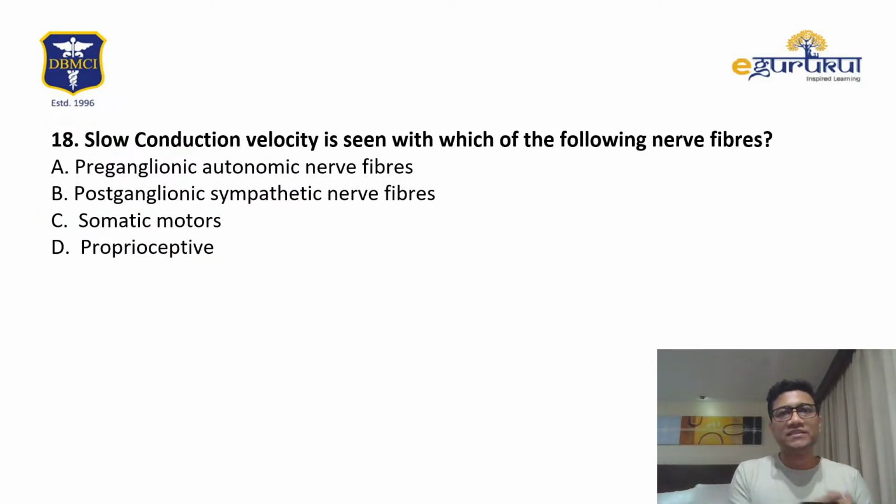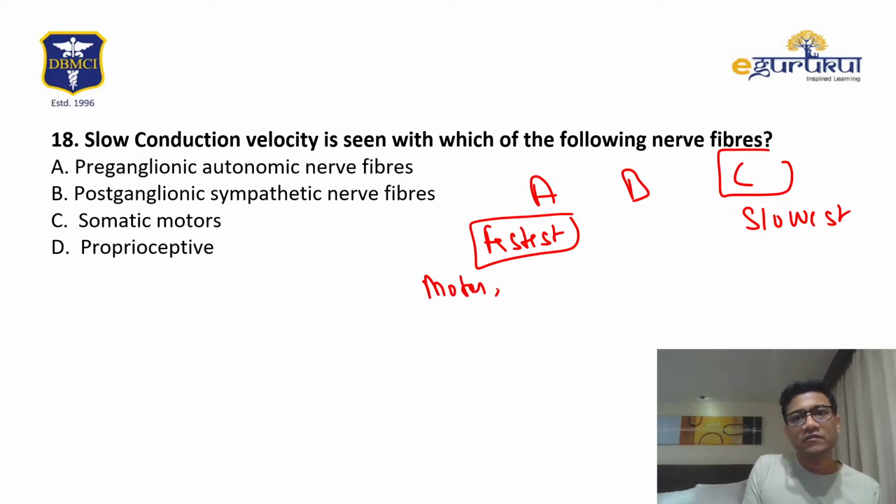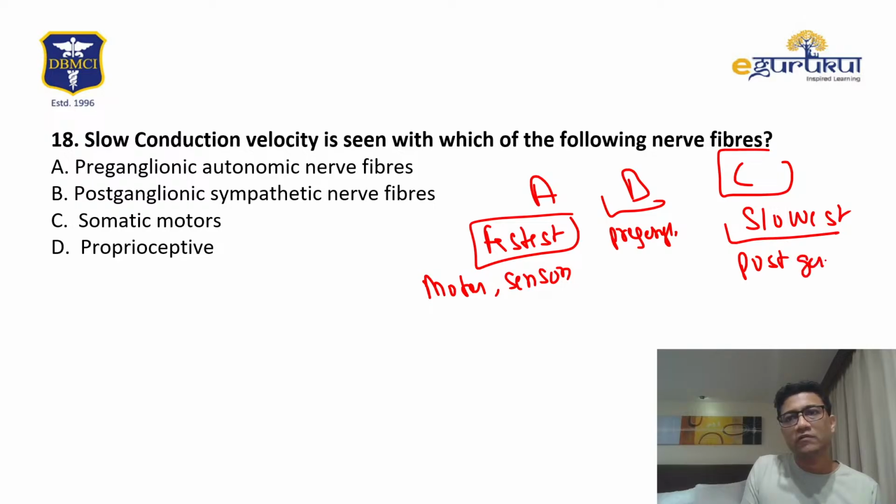Slow conduction is seen. So remember, the slowest is C, and A is the fastest, in the order A, B, C. A is our motor and sensory. B is preganglionic. C is postganglionic. So the answer is postganglionic sympathetic fiber. Okay, so the answer is postganglionic fiber.